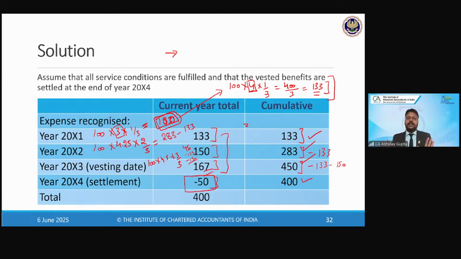So the standard doesn't say at which date you need to do the reinstatement. The standard only says at each reporting date, right? Whatever is your reporting date, you have to reinstate, right? And we will reinstate something which has already been recorded, right? And the already recording must have happened basis on the fair value of the grant date in year 1, and in year 2 basis on the reinstatement of year 1, right? So we will continue to reinstate for each reporting date once we start with the recording of this expenditure, right? Correct?